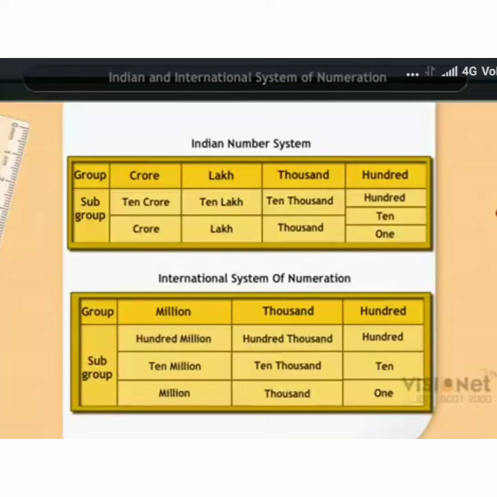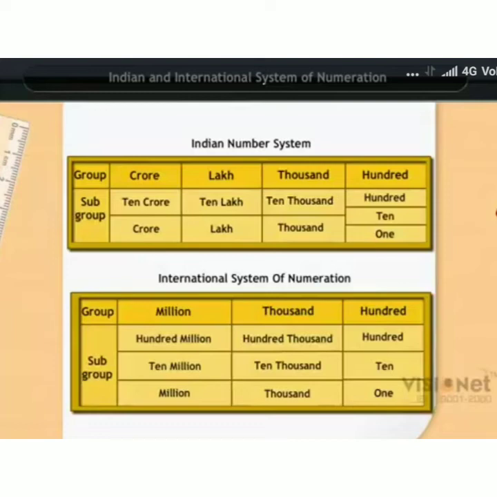Up to 10,000 it is the same. From 100,000 only it will be different. In the thousands period in the Indian number system we have 1,000, 10,000, but in international we have 1,000, 10,000, 100,000.